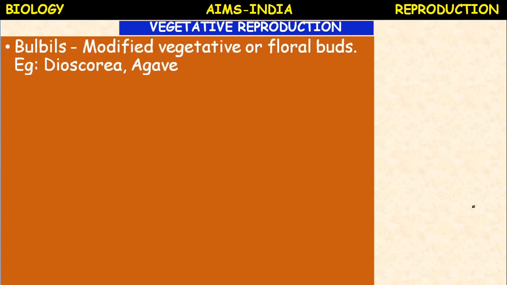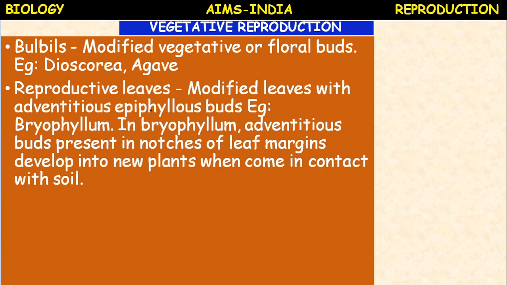Next, bulbils. Bulbils are another natural vegetative propagation method. The modified vegetative or floral buds are present in agave, dioscorea. And the next one, vegetative part, reproduction by means of leaves, reproductive leaves.